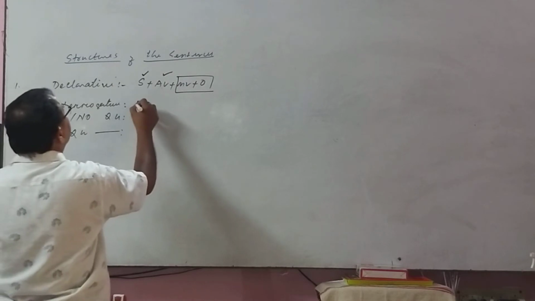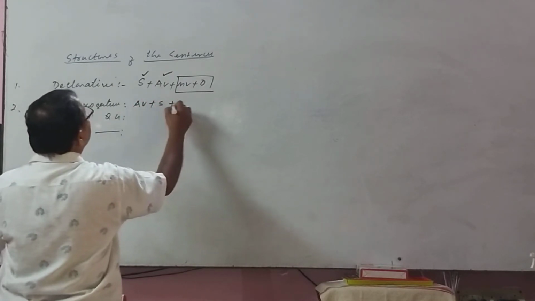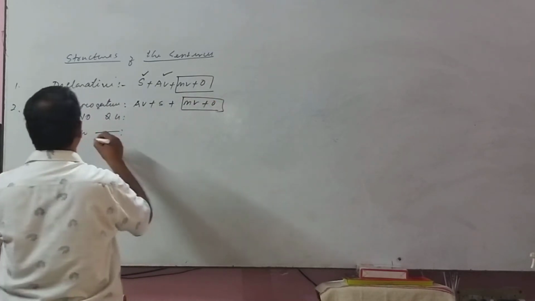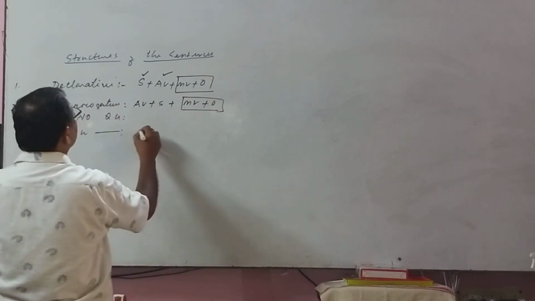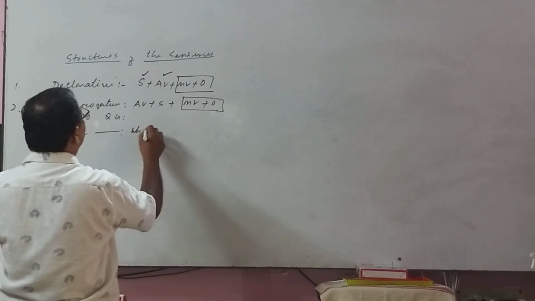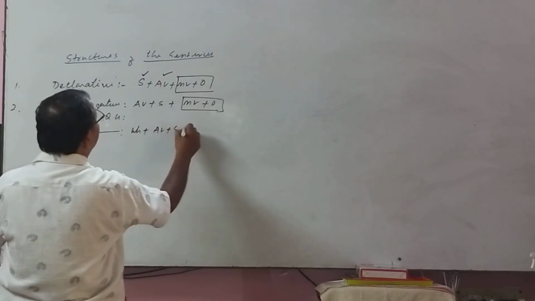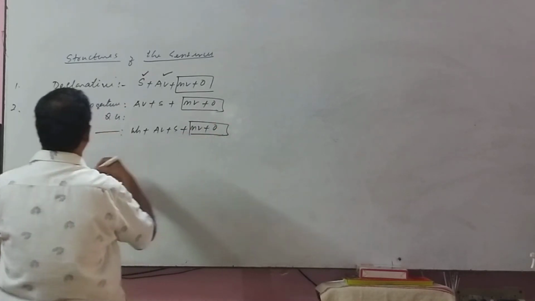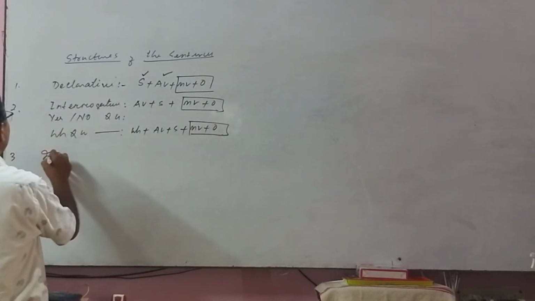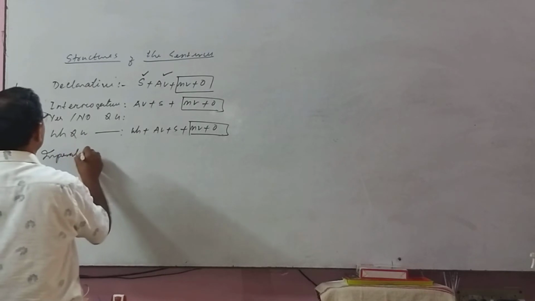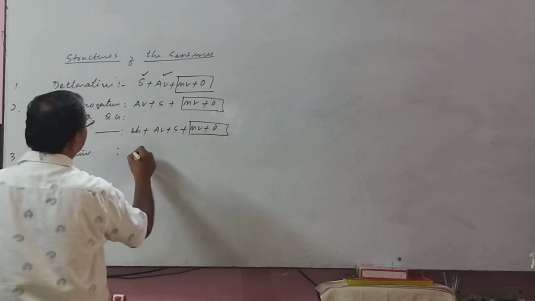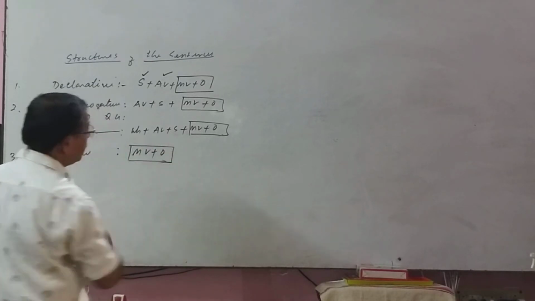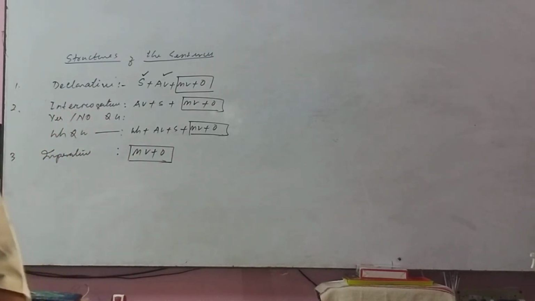The difference is like this: auxiliary verb plus subject plus main verb plus object standing. Similarly for the WH question: WH word plus auxiliary verb plus subject plus main verb plus object standing. Number 3, imperative. What did we get? Main verb plus object. This is also standing.